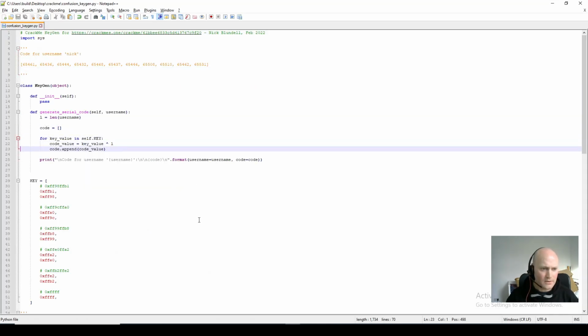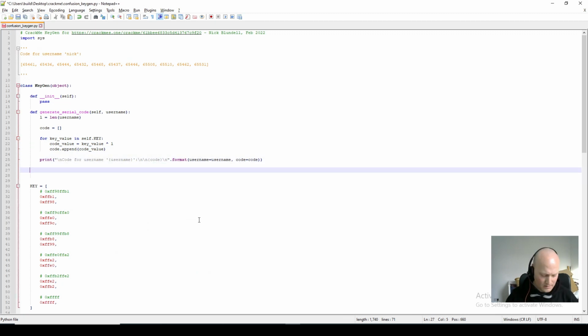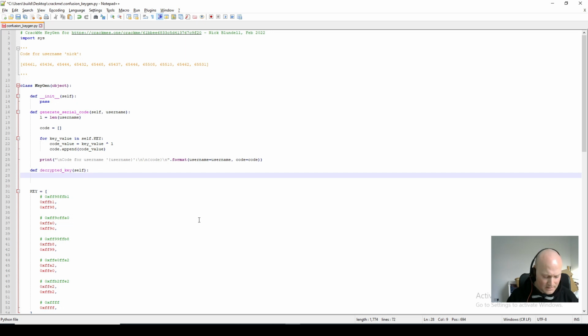Right, so I'm going to create a new function now called encrypted key. What this does is it returns the decrypted key. So let's call it key.